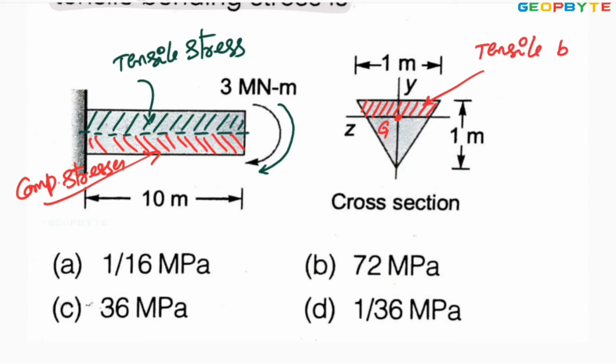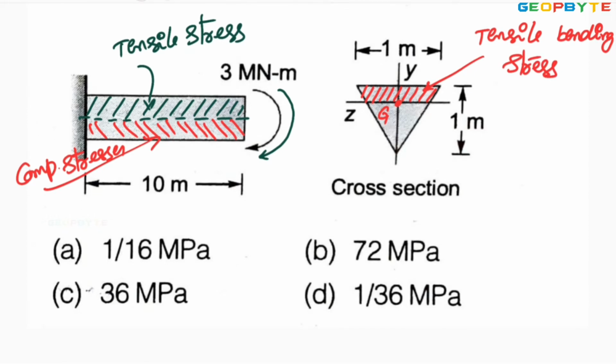Now this distance, this is the centroid G, this is the y bar. That y bar equal to h by 3. This is equal to 1 by 3. Height of the triangle is given 1 and base also given 1 meter.